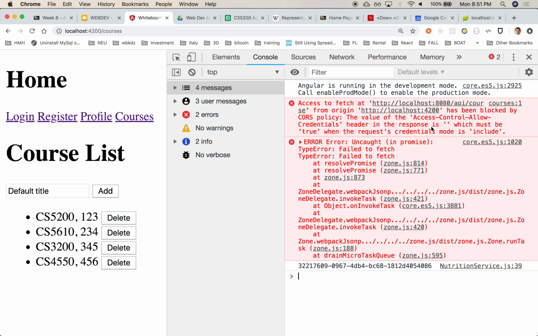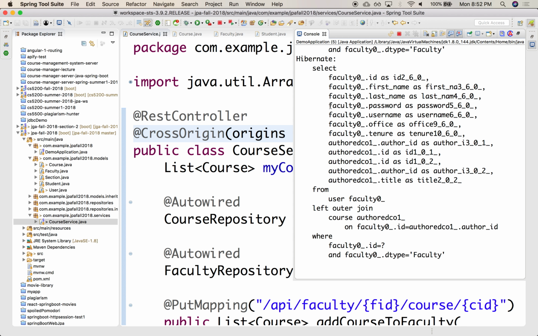Console. Still CORS: the response has been blocked because the value of the Access-Control-Allow-Credentials header must be true, and credentials must be include. I did put include. On this side?